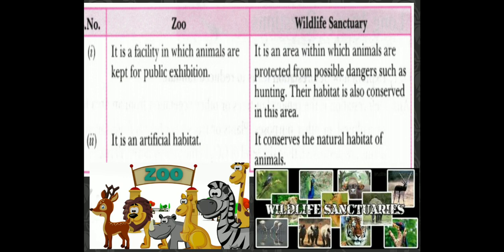And what's the difference between a zoo and a wildlife sanctuary? A zoo is a facility in which animals are kept for public exhibition, whereas a wildlife sanctuary is an area within which animals are protected from possible dangers such as hunting. Their habitat is also conserved in this area. A zoo is an artificial habitat prepared by human beings, whereas a wildlife sanctuary conserves the natural habitat of the animals. You can go to some of the zoos nearby after the lockdown period and see them.